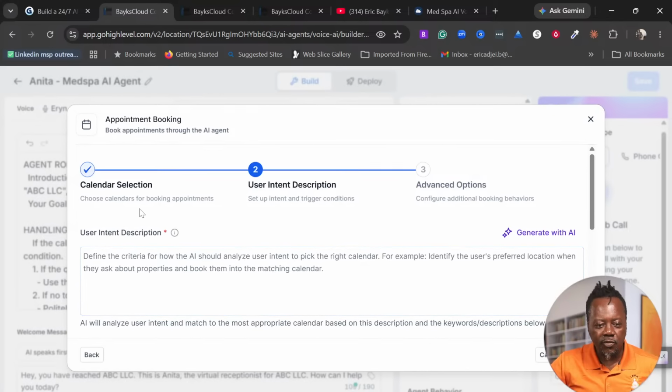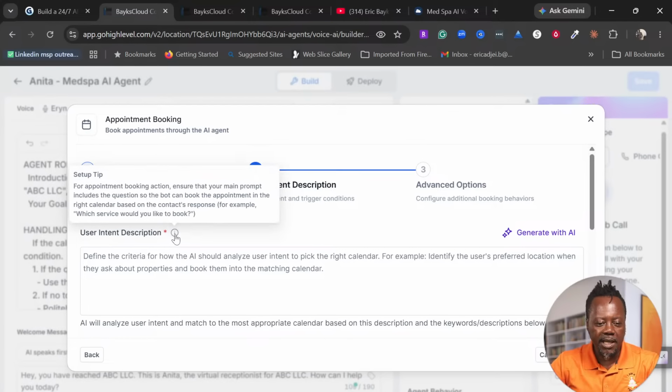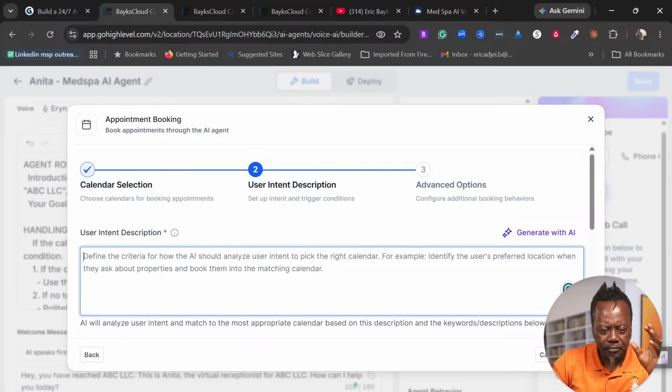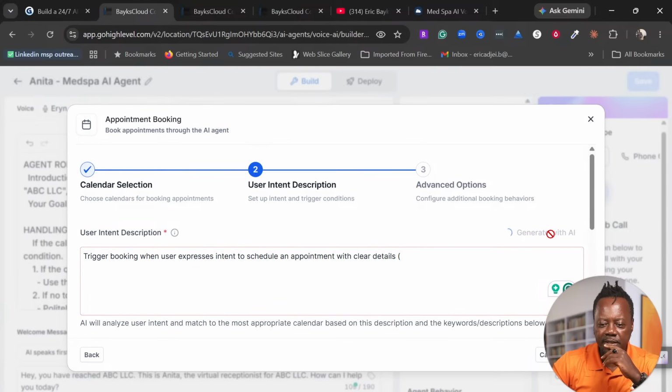And then we have the user intent description, right? Here it gives you a little bit of information. For appointment booking action, ensure that your main prompt includes the question so that the bot can book the appointment in the right calendar based on the contact's response. So here, define the criteria for how the AI should analyze the intent to pick the right calendar. This is a very good question. If I had selected just one calendar, I wasn't going to get this. But let's say, let me choose generate with AI.